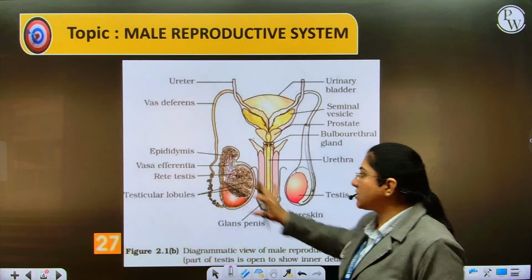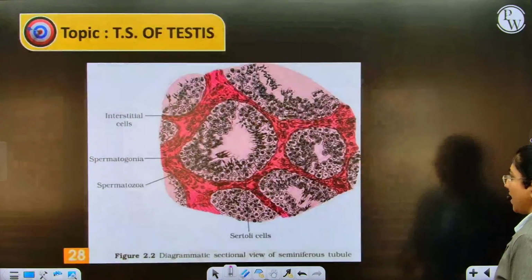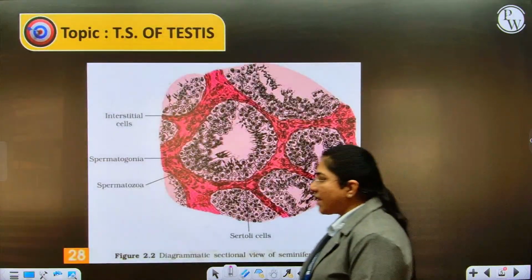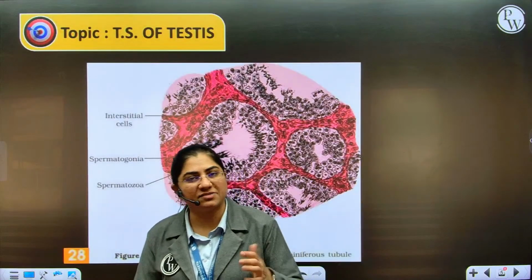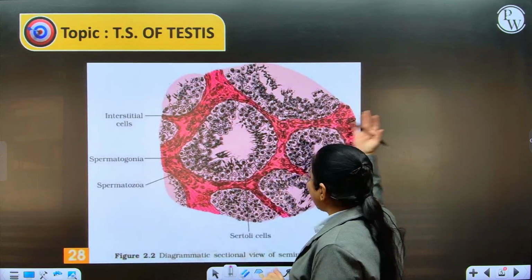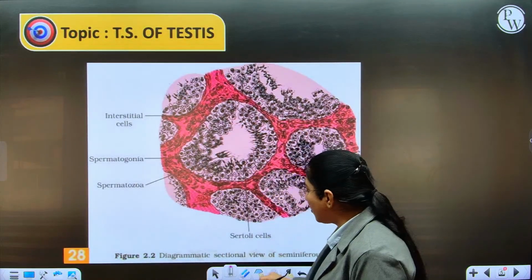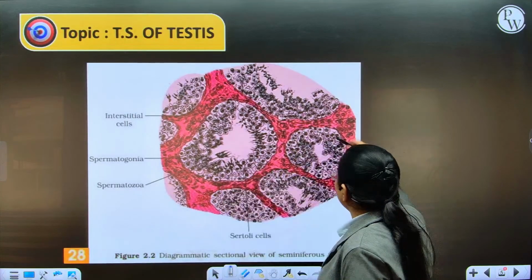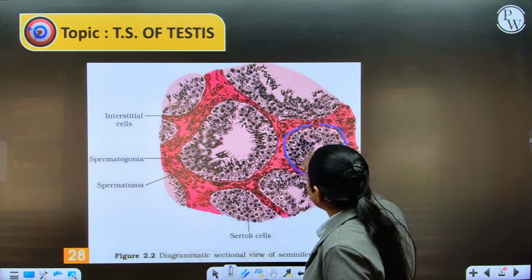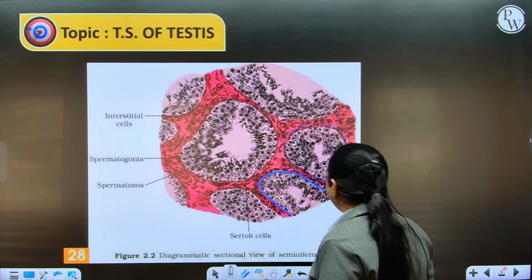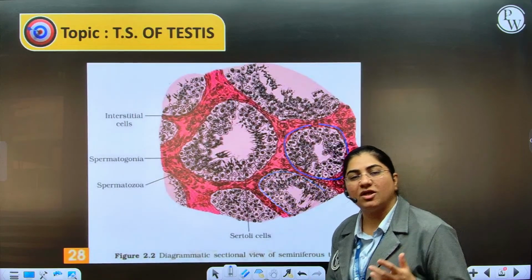We are going to focus on the spermatogenesis process. Now, where does spermatogenesis take place? It takes place in the testes. If we are taking a sectional view, we know that within the testes there are small compartments, and these compartments are called testicular lobules.